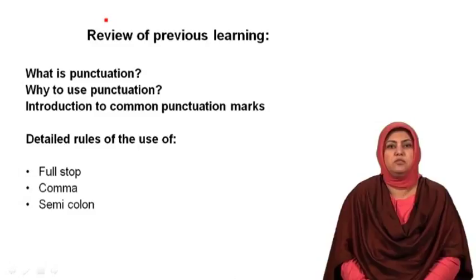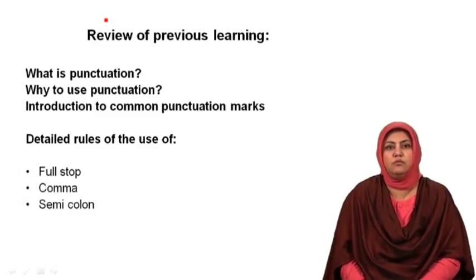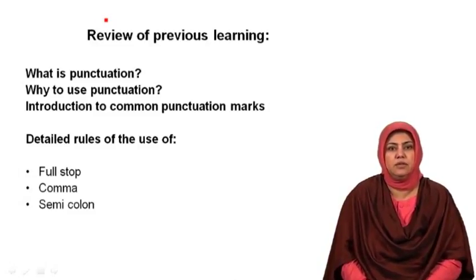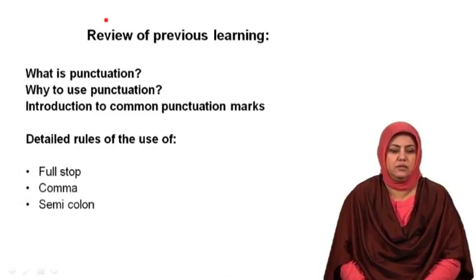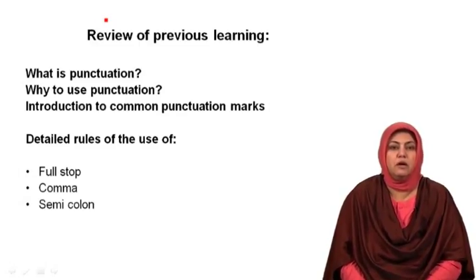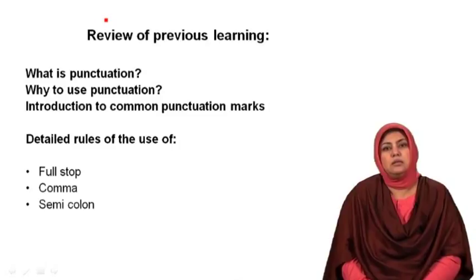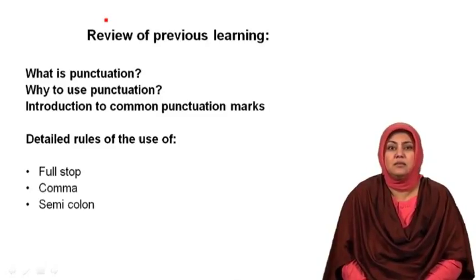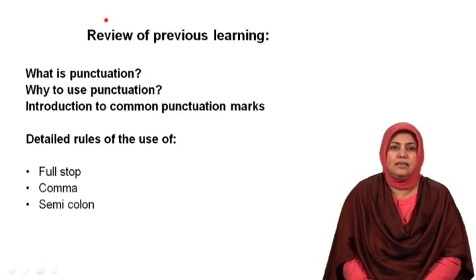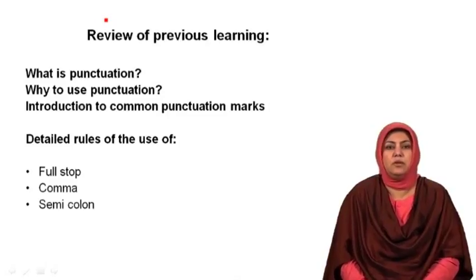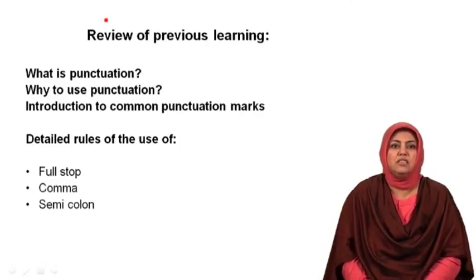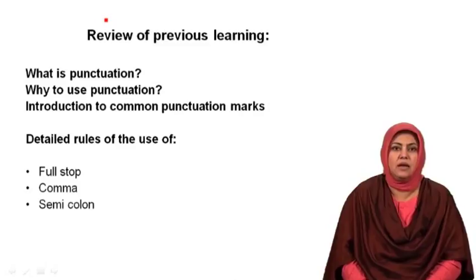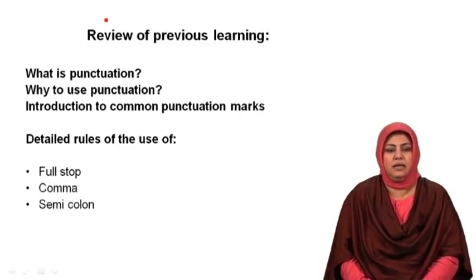Mainly a full stop is used at the end of a sentence that is given in the form of a statement. I also compared a full stop to the traffic light that is red. A red traffic light tells us to stop completely. It means one part of the journey is completed and after that we start the journey again.